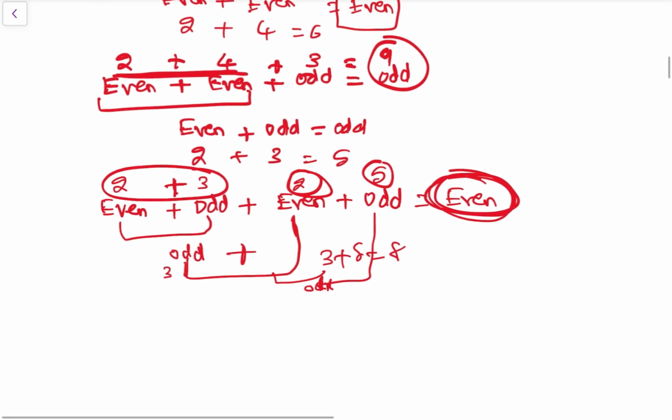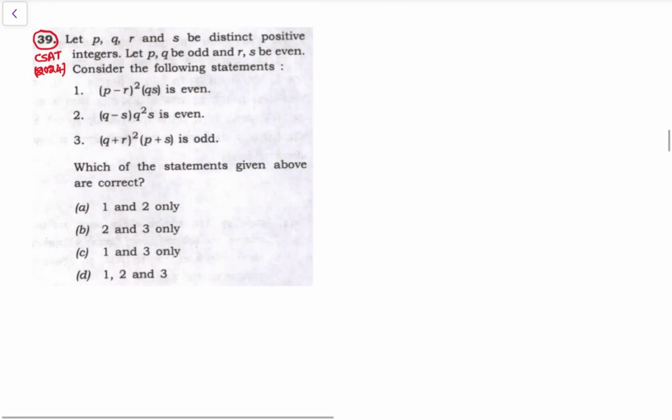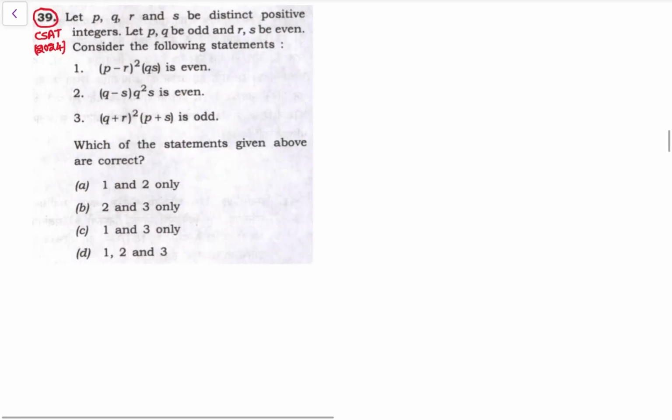So now let's see a question which is asked based on this concept in the 2024 paper, right? So this is the question using this concept. See, let P, Q, R and S be distinct positive integers. See, integers is what?